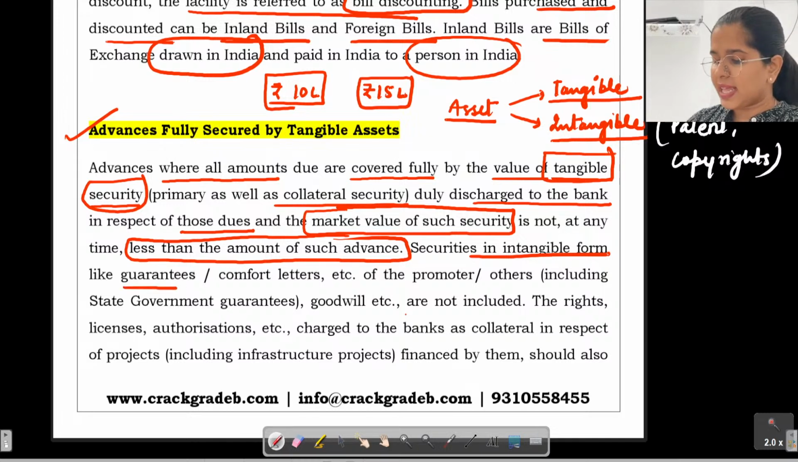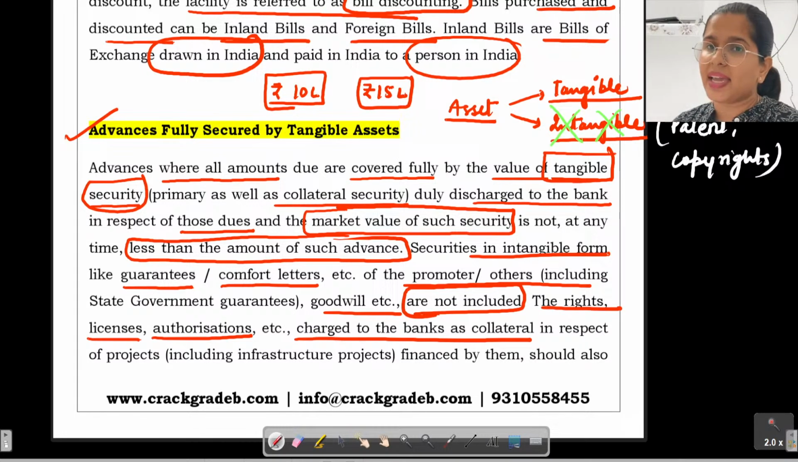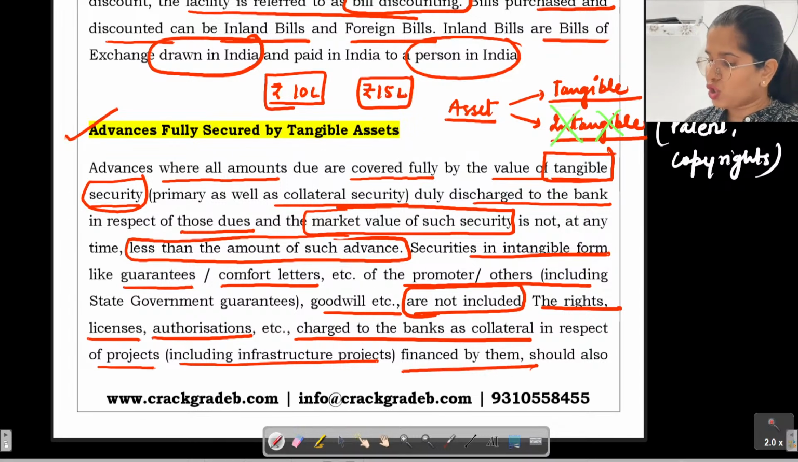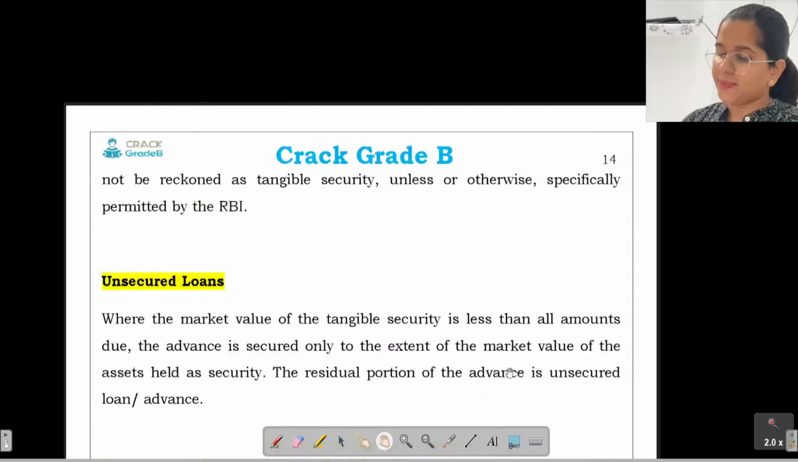Securities in intangible forms like guarantees, comfort letters, etc. of the promoter or the others, goodwill, etc. are not included. That means here we are not including intangible assets. We are only talking about tangible assets, right? The rights, licenses, authorizations, etc. charged to the bank as collateral in respect of projects, including the infrastructure projects, financed by them should also not be reckoned as tangible security.